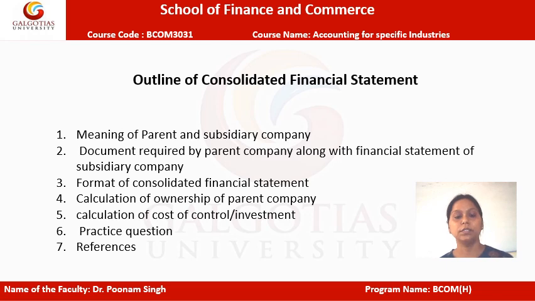The fourth point, the discussion will be on the calculation of ownership of the parent company, and thereby the fifth point, calculation of cost of control or investment, and sixth point, the practice question will be taken up. So let's start with it one by one.